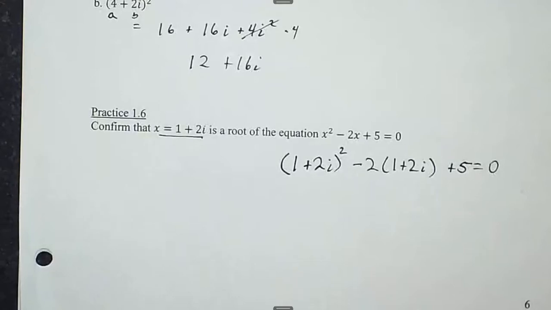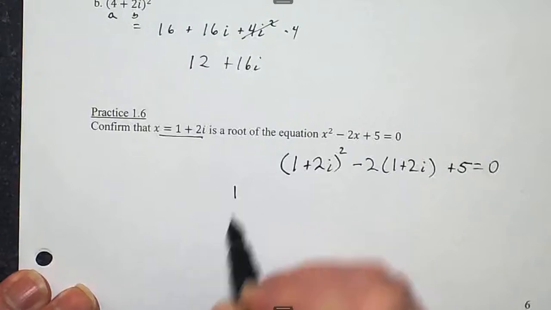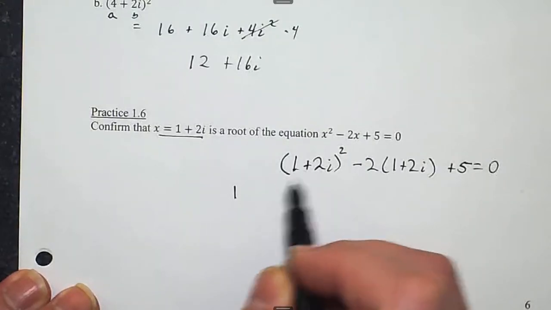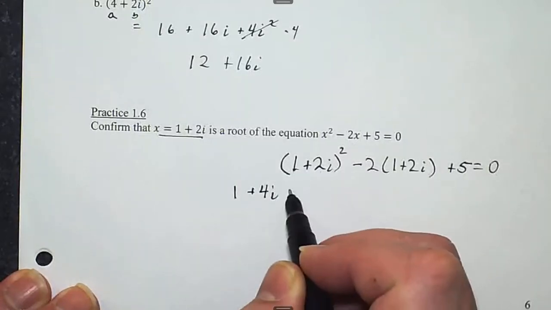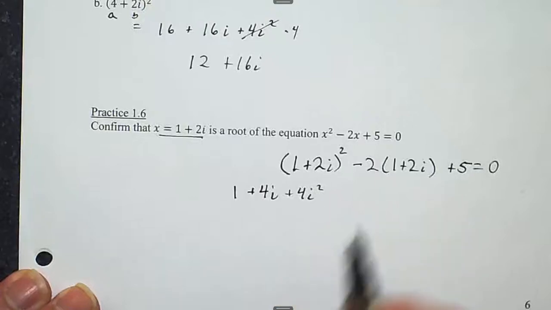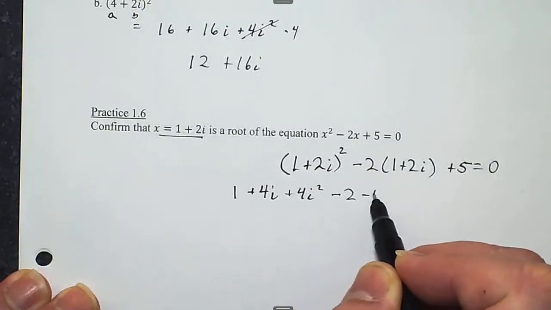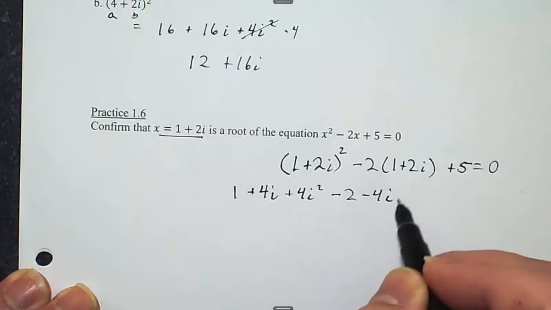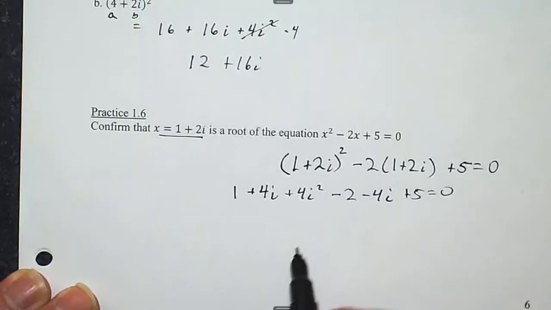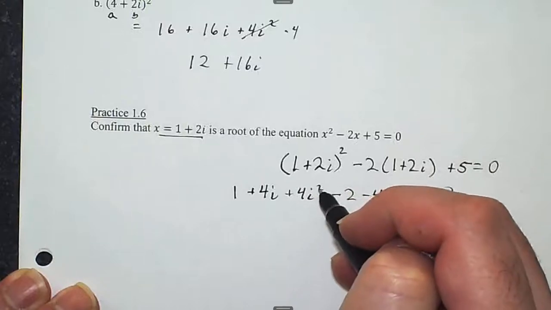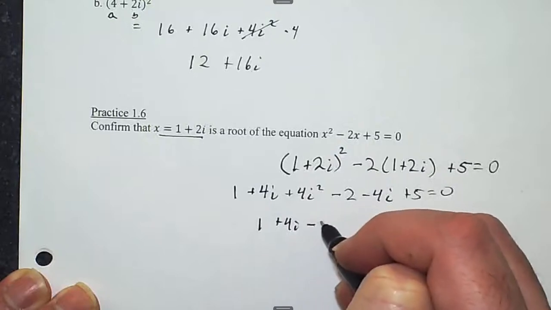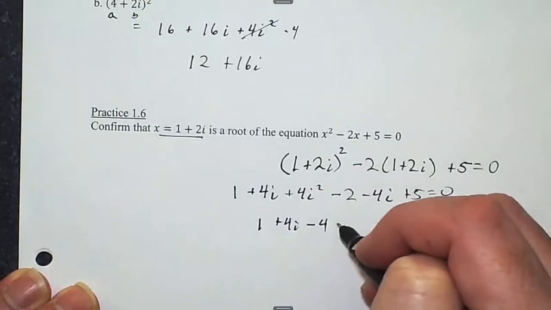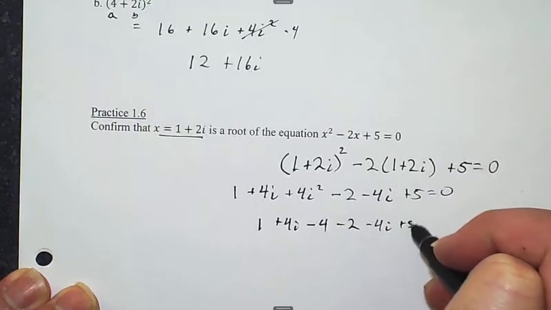Now to square 1 plus 2i, let's use our binomial squared pattern. Square the first, the a, that's 1 squared is 1. Multiply a and b together and double it, so 1 times 2 times 2. Square the last. I'll distribute here, negative 2 minus 4i, and then plus 5 is equal to 0. We know that i squared, though, is a negative 1, so this is just 1 plus 4i minus 4, because negative 1 times 4, minus 2 minus 4i plus 5 equals 0.